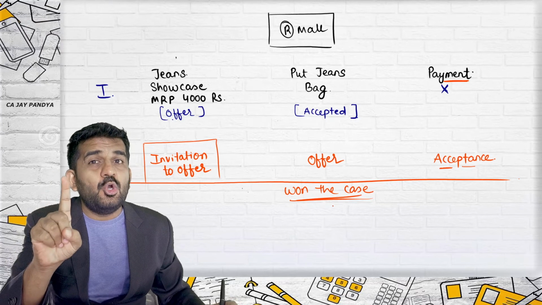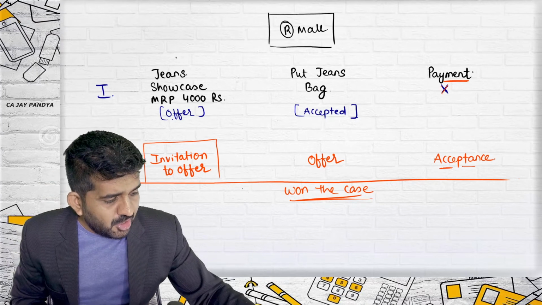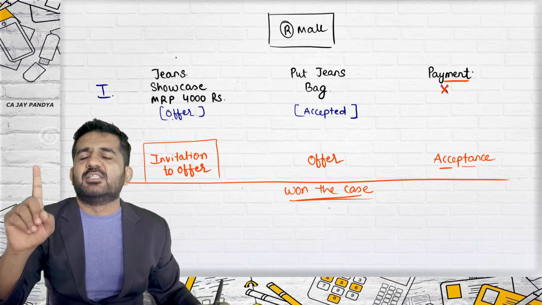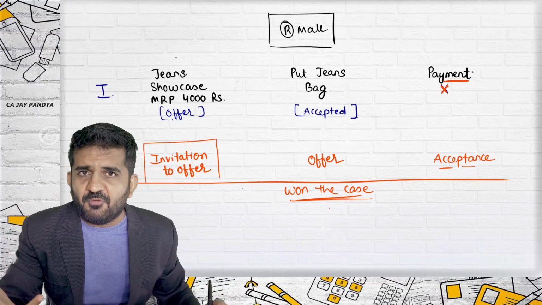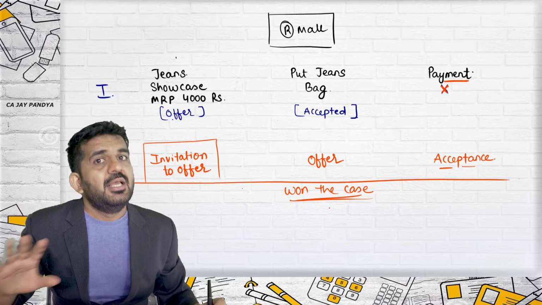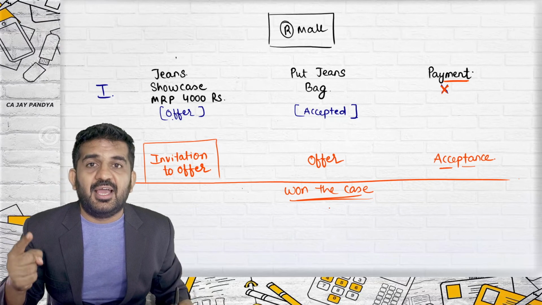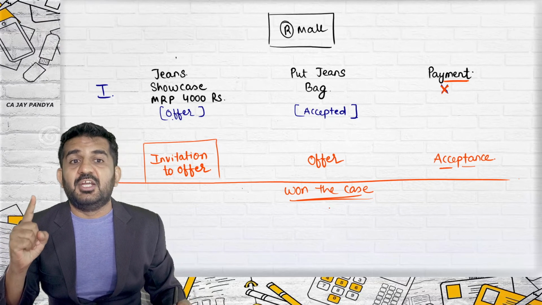So, the security person cannot stop you. But if you have not made a payment, they can always reject the commodity. So at the time of payment, if they say we don't want to sell, this was by mistake, they are absolutely all right, because jeans lying in the showcase is an invitation to offer.